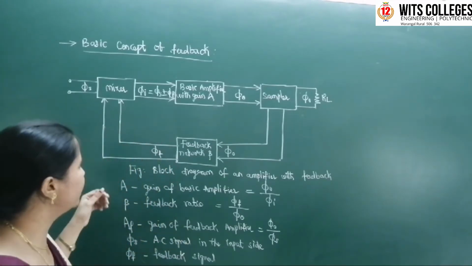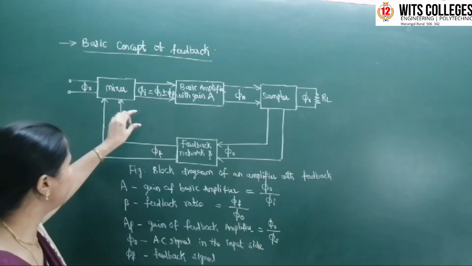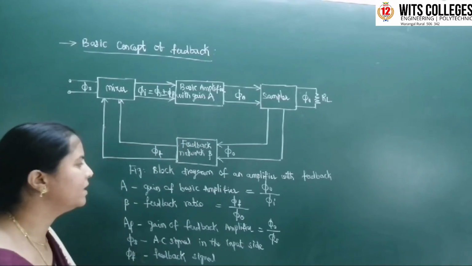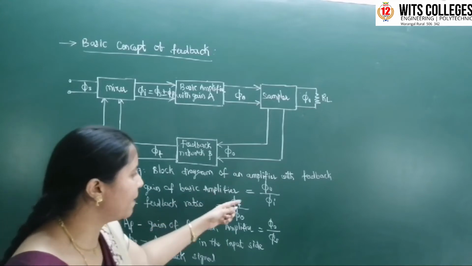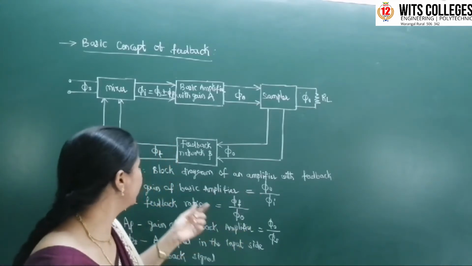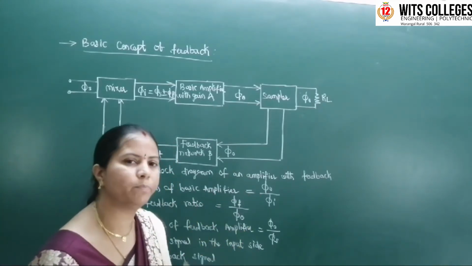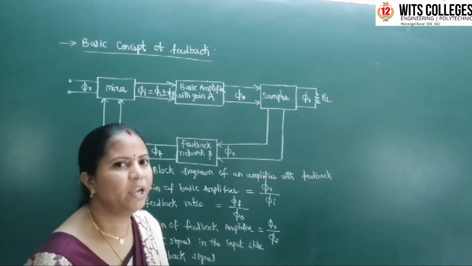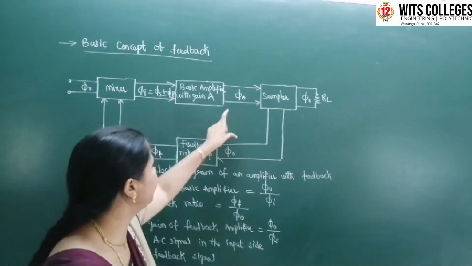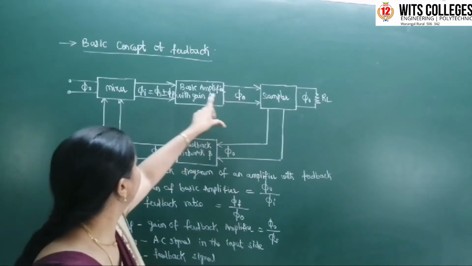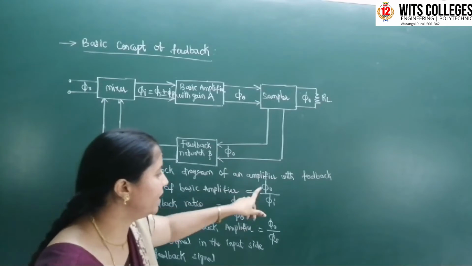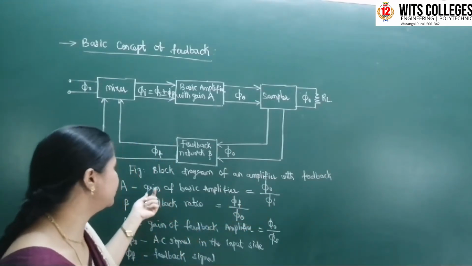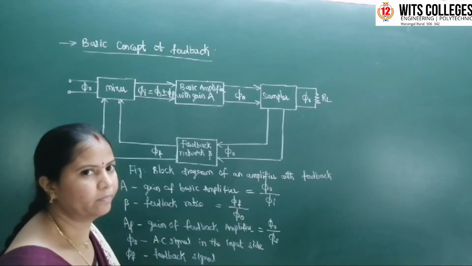Coming to the terms we are using in the block diagram, capital A is the gain of the basic amplifier. Gain is the output voltage to the input voltage, or output current to the input current. The output of the amplifier is phi naught and the input is phi i, the output of the mixer. So phi naught by phi i is defined as the gain of the basic amplifier.